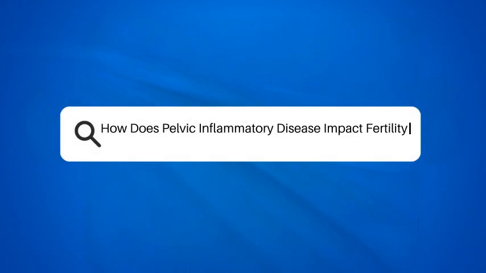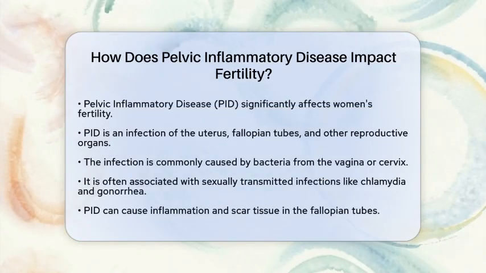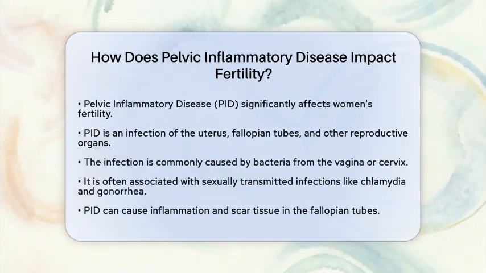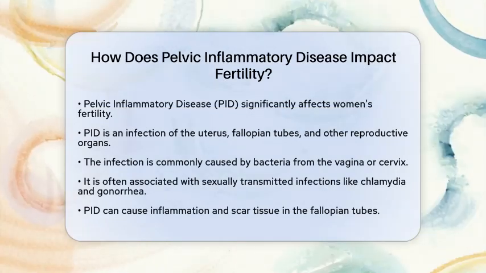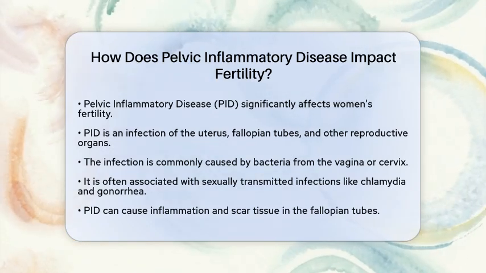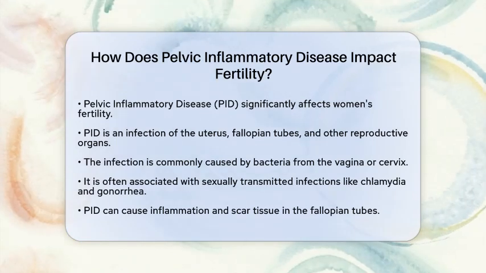How does pelvic inflammatory disease impact fertility? Pelvic inflammatory disease, often referred to as PID, can have a significant impact on a woman's fertility. To understand how this happens, we first need to know what PID is. It is an infection that affects the uterus, fallopian tubes, and other reproductive organs.